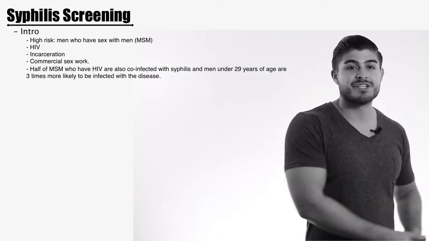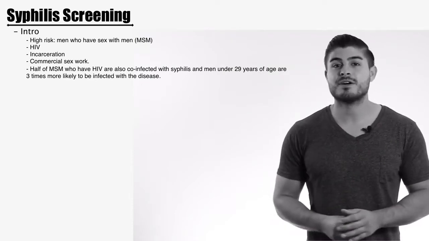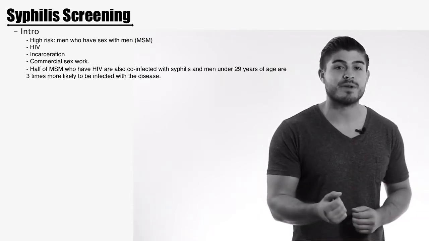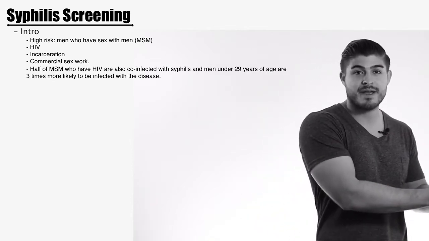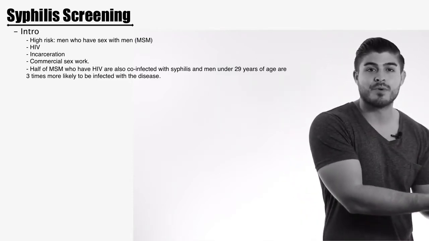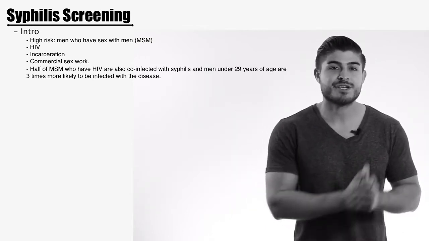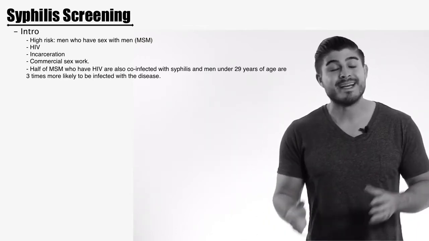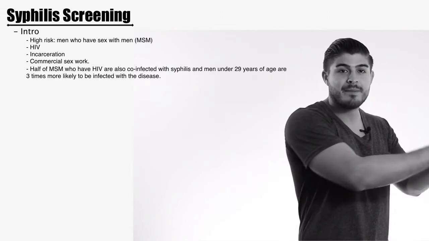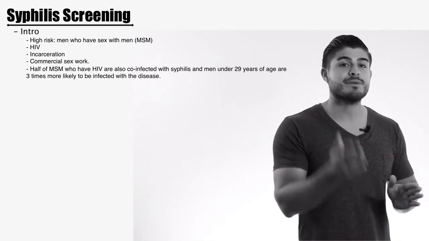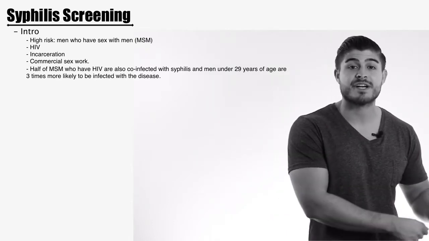When we look at the age, men who are under the age of 29 have a 3-time more likelihood of being diagnosed with syphilis. So they're 3 times at risk, males who are under 29. When we look at the population of men who have sex with men who have HIV, half of these people are going to be co-infected with syphilis. So this is what makes a patient high risk. These are the patients who should be screened. Typically, we're going to be screening every single year, with the one exception: the population of MSM who have HIV should be screened every 3 months because they have a higher incidence of developing co-infection with syphilis.